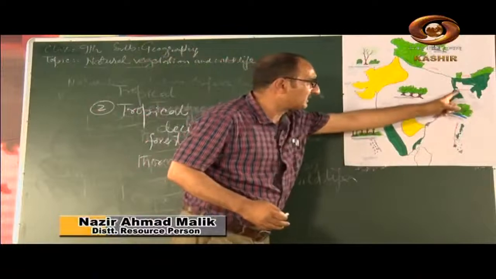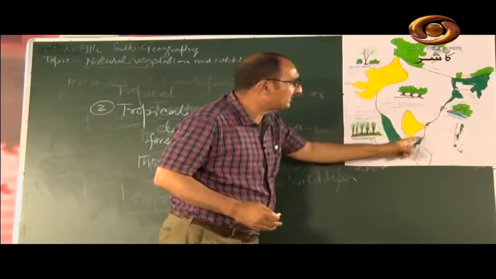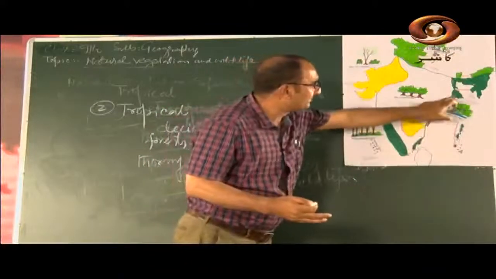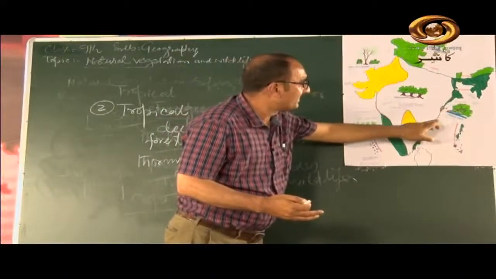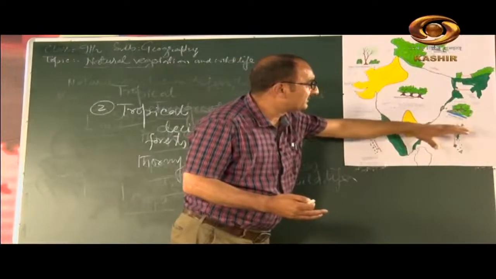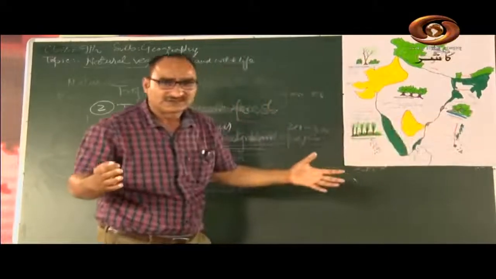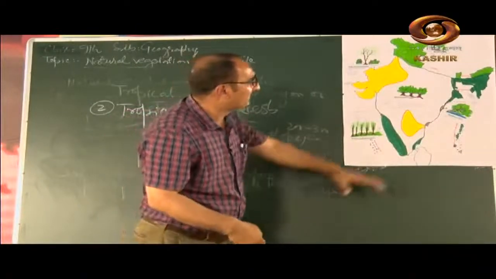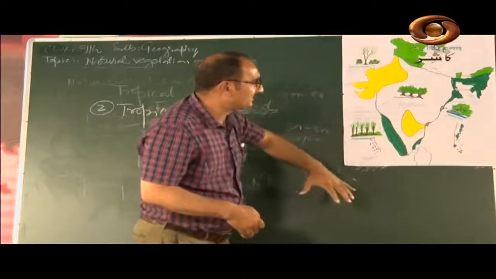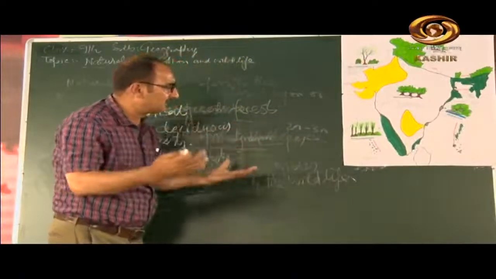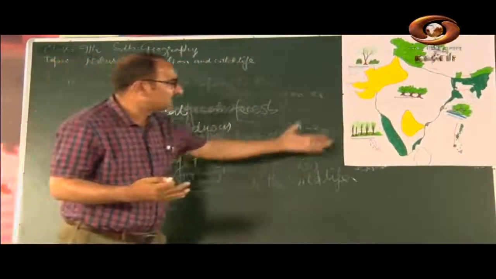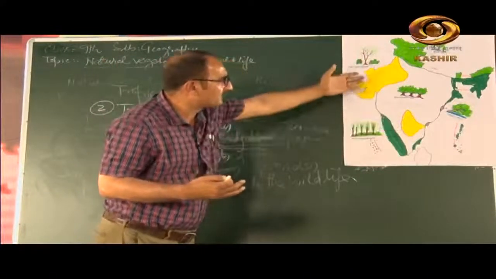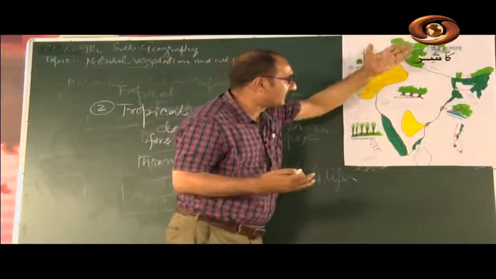Mangrove forests are in the delta regions. The Mahanadi, Godavari, Krishna and Kaveri rivers have deltas at their mouths, and I have shown this portion here, these are mangrove trees. These trees are found in deltaic regions. The roots of the trees are beneath the water, and these are different types of trees grown in India. I have just discussed with you the tropical evergreen forests, tropical deciduous forests, thorny forests, mangrove forests, and mountain forests.